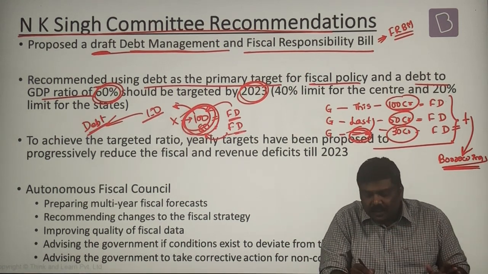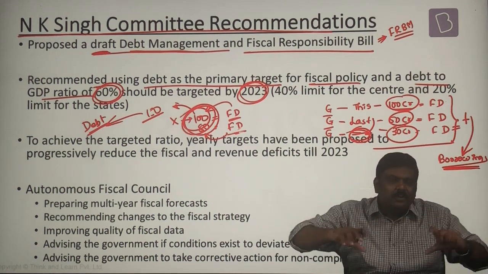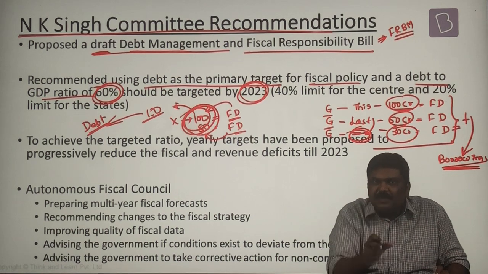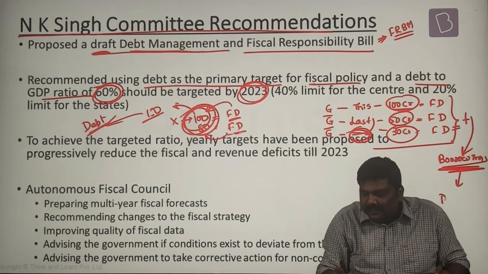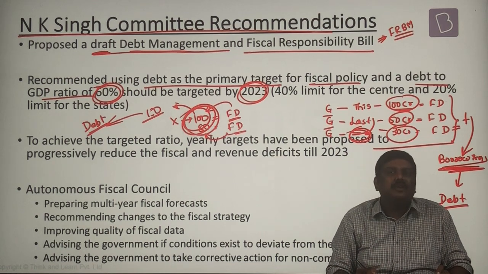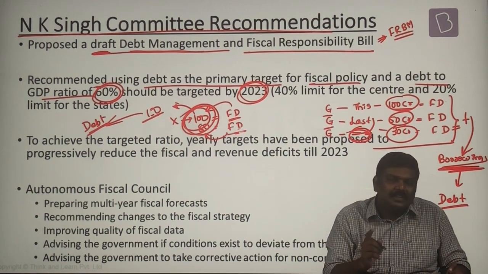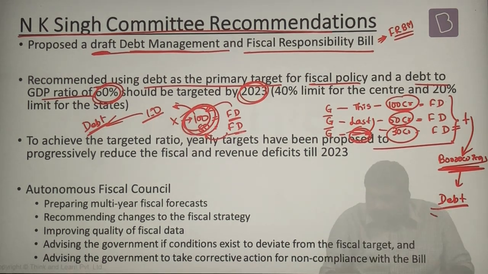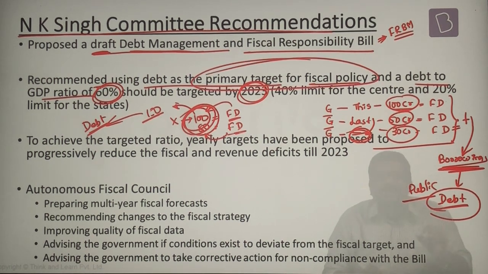In the same way, government would borrow a certain amount of money from the market every financial year. The sum total of all these borrowings will give you the debt, or the public debt, of the government. What this committee recommended was, rather than being always focused on the fiscal deficit, you should also focus on the public debt, and keep this as a primary target under the fiscal policy. And what is the target which has been recommended by this committee? It has recommended that the general debt should be 60%.